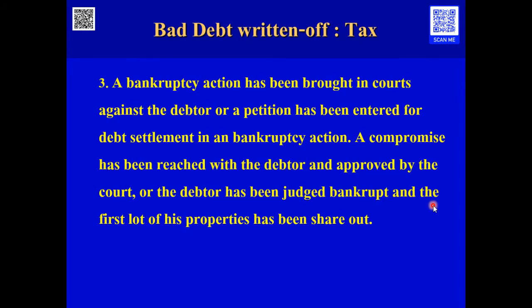Or in the third case, a bankruptcy action has been brought into the court against the debtor, or a petition has been entered for the debt settlement in the bankruptcy action, and the debtor has been judged bankrupt, and the first lot of his property has been shared out. This means the taxpayer has already sued in the bankruptcy court action, and then the judgment has been final, and the debtor does not have the property to pay for the debt.